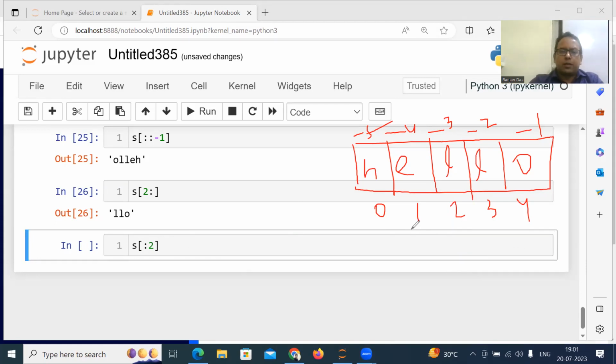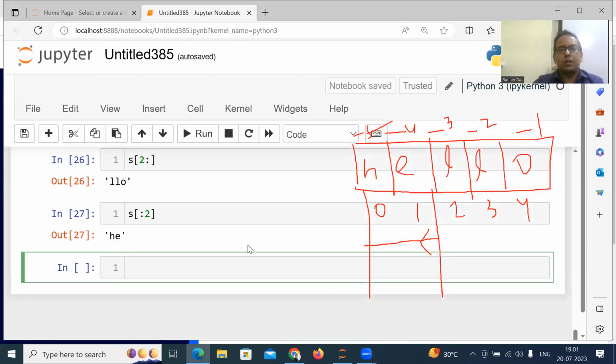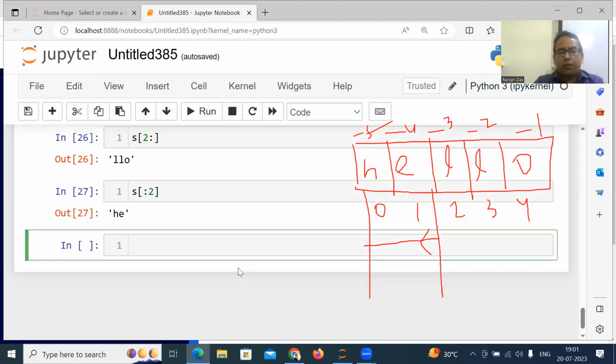It's missing. So you start from beginning. And until how much you'll go? 2 means you cannot go until 2. So you have to go one position before it. That means the answer will be how much? 0 to 1 means HE. Got it?